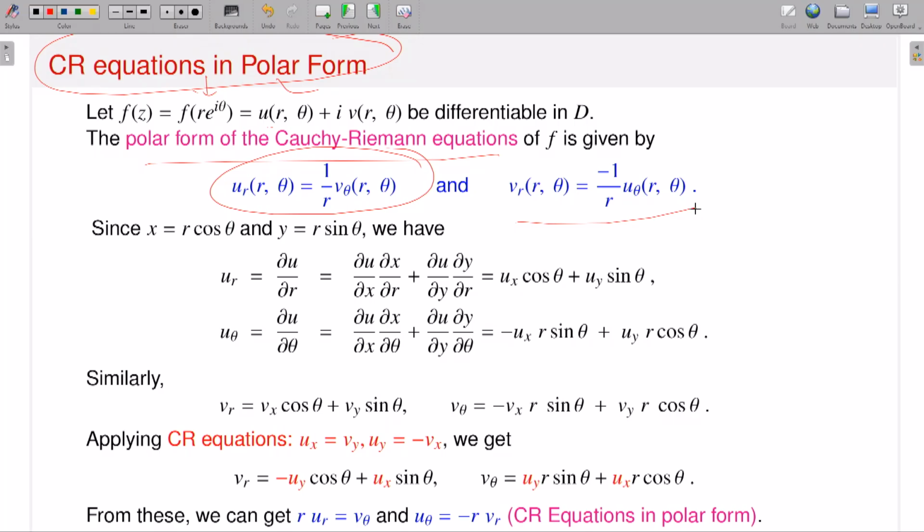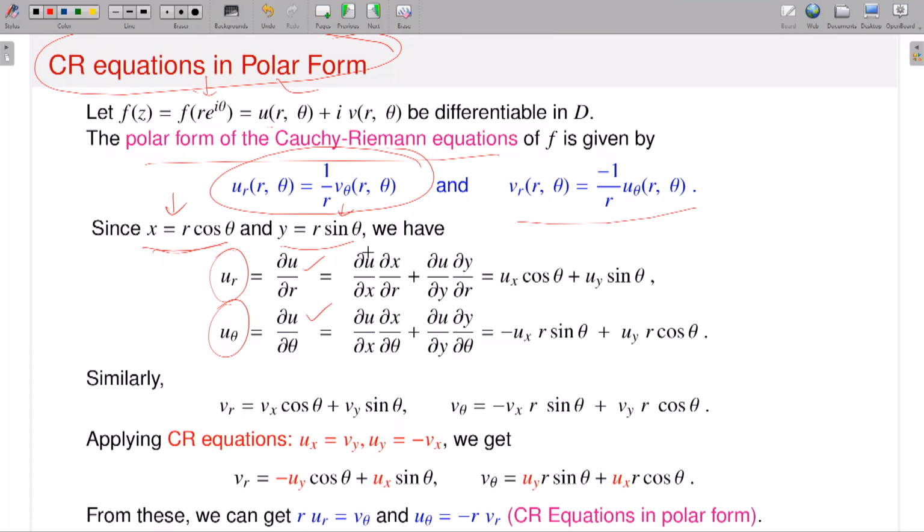This is very easy to conclude, because you know x in terms of r and theta, and y in terms of r and theta, from my earlier lectures. So if z is equal to x plus iy and z is equal to r e to the i theta, then x is nothing but r cosine theta, and y is equal to r sine theta. Then you can calculate the partial derivatives of u with respect to r and theta, that means ur and u theta, del u del r and del u del theta. Now since x is equal to r cosine theta, use the chain rule: del u del r is del u del x times del x del r plus del u del y times del y del r. This is the chain rule.